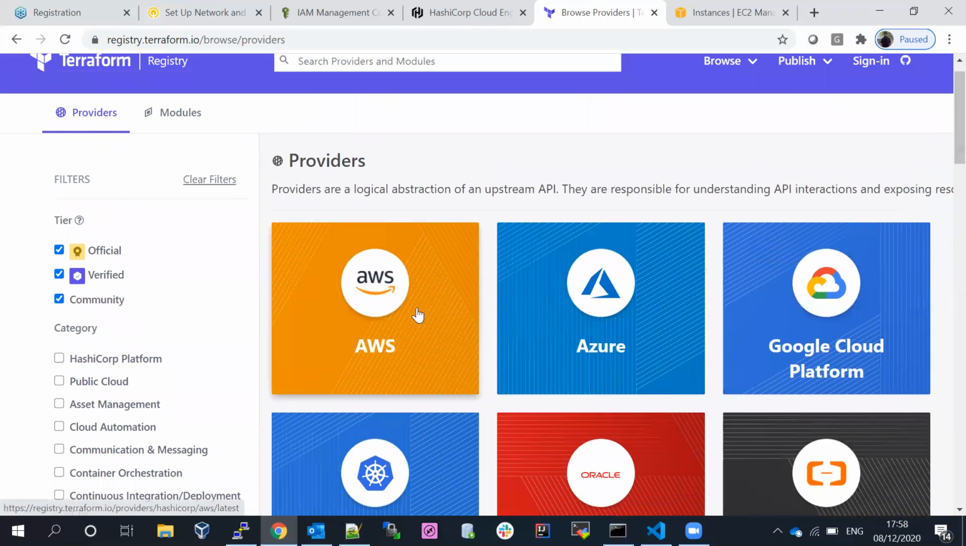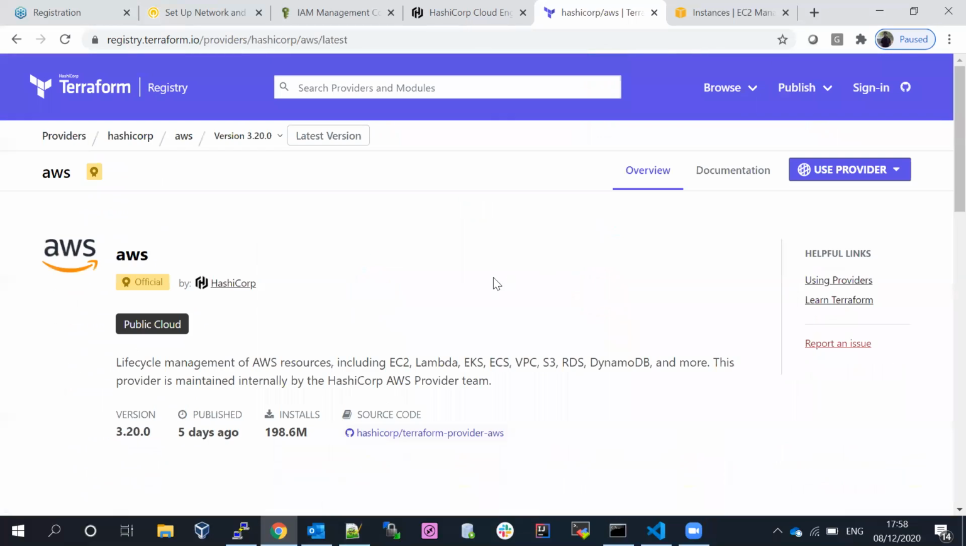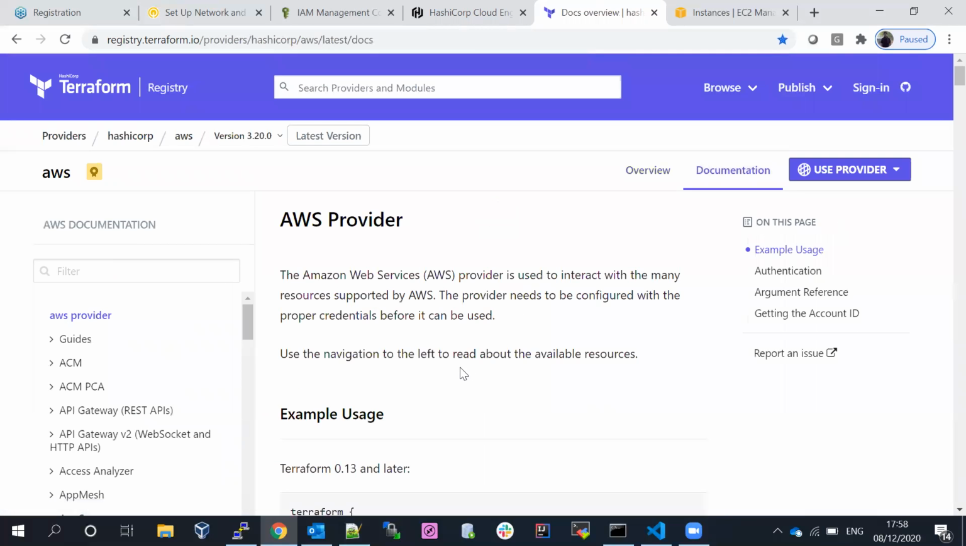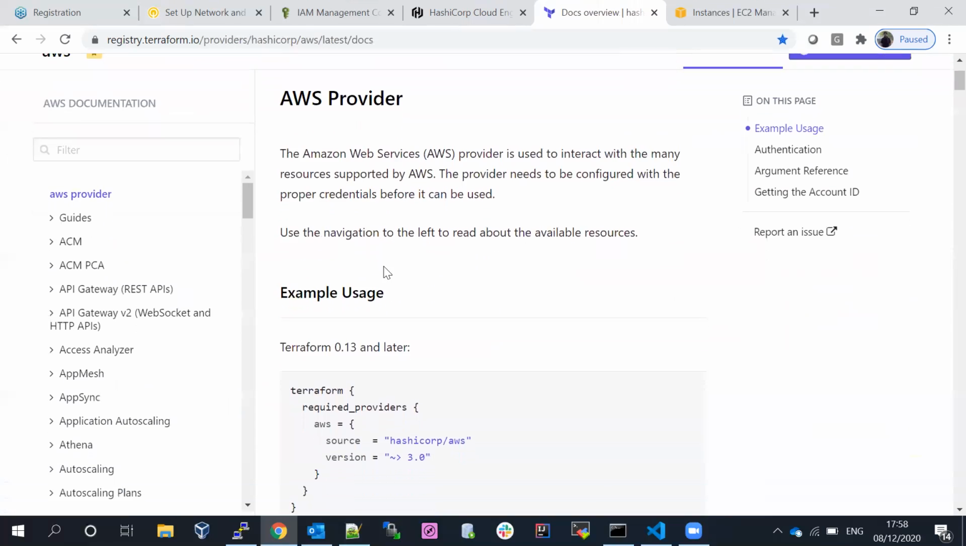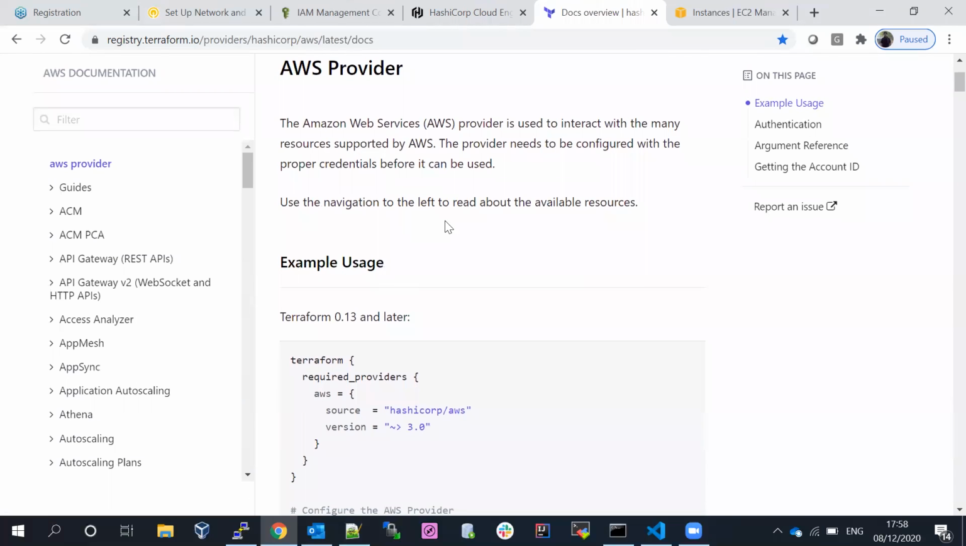Okay, now let's click on AWS. I'm using the AWS provider because I'm comfortable with AWS at the moment, but in a later session we'll talk about other providers. If I scroll down a little bit, you can see this is the AWS provider. So how do we need to start with the AWS provider?